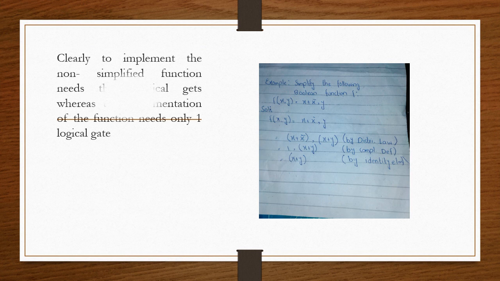In this given example, we will solve this Boolean function f by the law of distribution, complement definition and definition of identity elements. It is clear that the non-simplified function needs three logical gates, whereas the implementation of the simplified function needs only one logical gate.